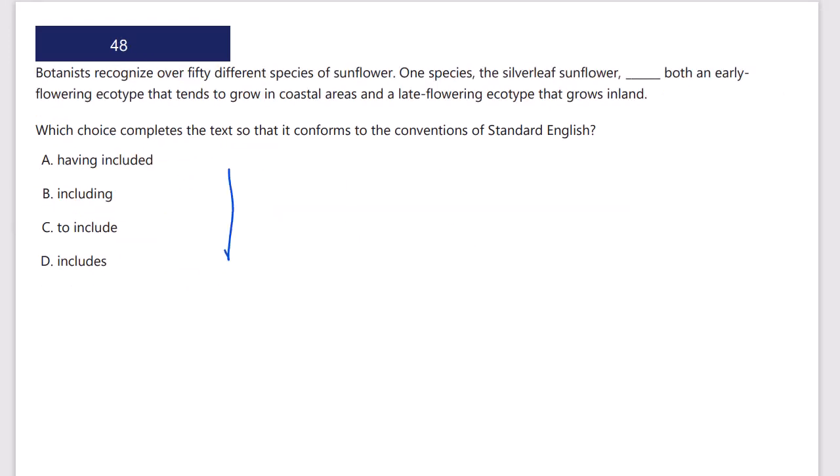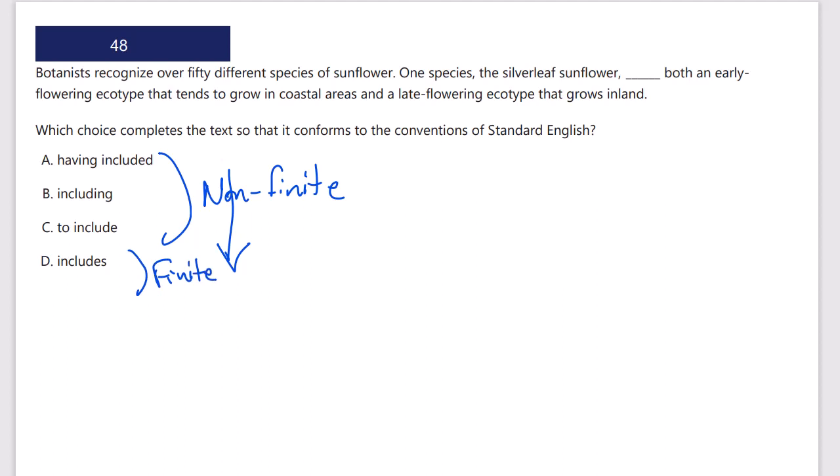Okay, quick vertical scan. I've got a standard English or grammar issue. Having included, including, to include, these are all non-finite. They can't be conjugated. The only one that can be is the simple present tense here. That's the finite option, which means usually it's going to be the correct answer.